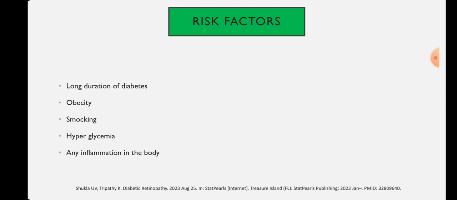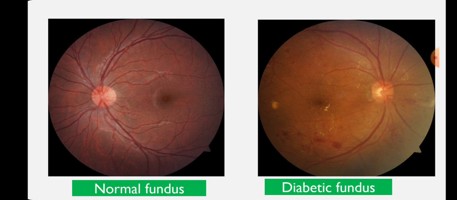Smoking, if someone has a heavy smoking habit, can also lead to diabetic retinopathy. Hyperglycemia, a higher glucose level in the body, as well as any kind of inflammation going on in the body, can also lead to it. And in many research articles it is seen that females are more prone to diabetes than males.